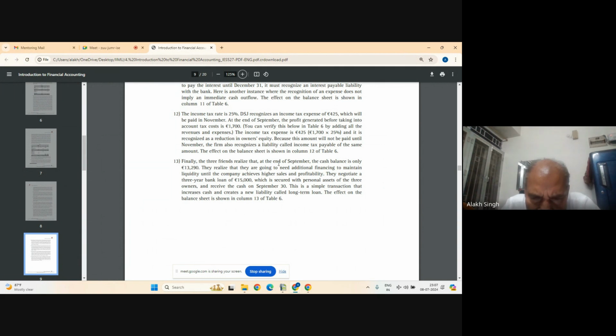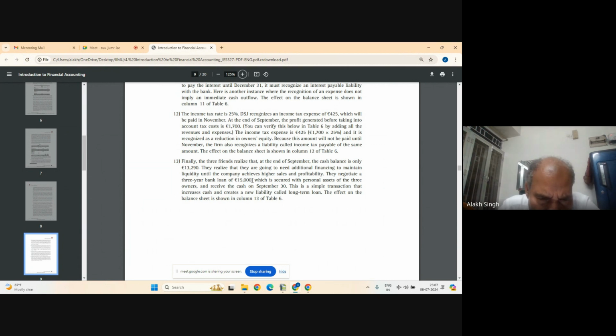The three friends realized that at the end of September, the cash balance is only 13,290. Means whatever we made the balance sheet, we made it correctly. They realized that they are going to need additional financing to maintain liquidity until the company achieves higher sales and profitability. They negotiate a 3-year bank loan of 15,000.